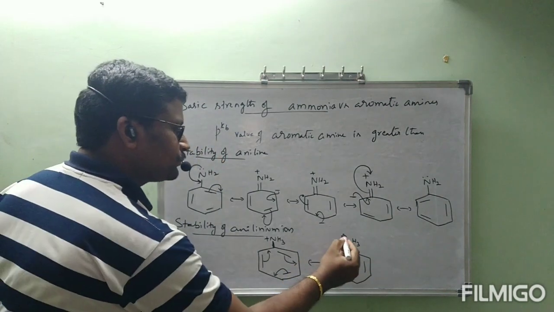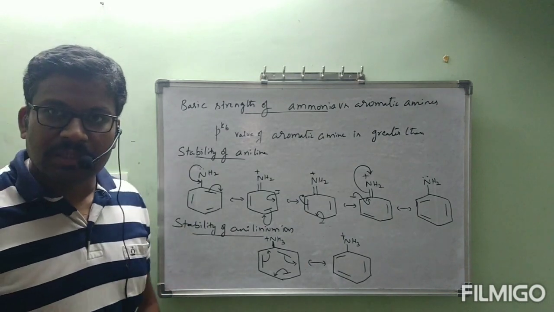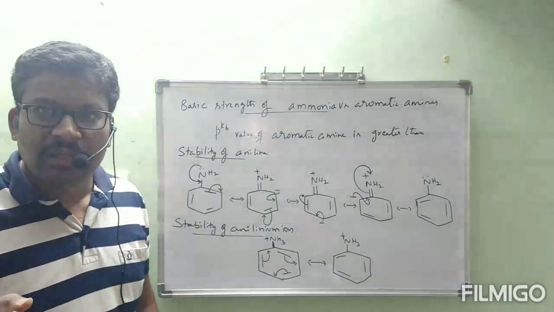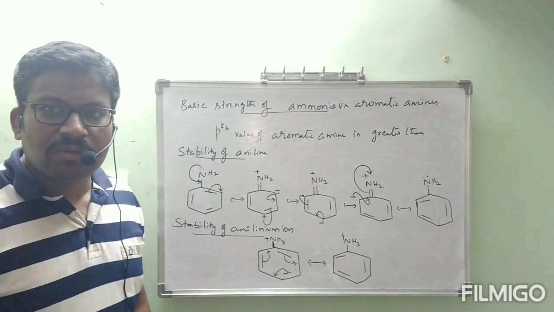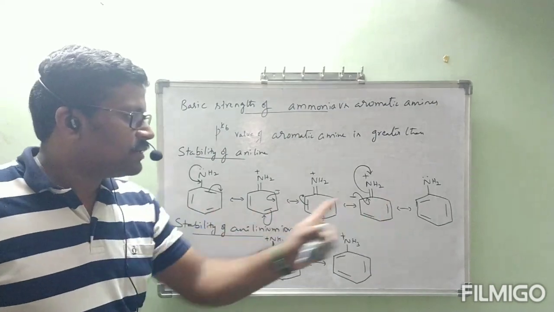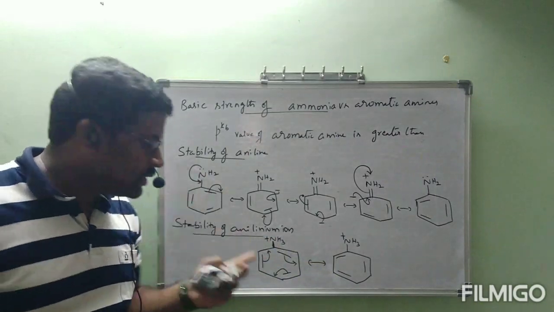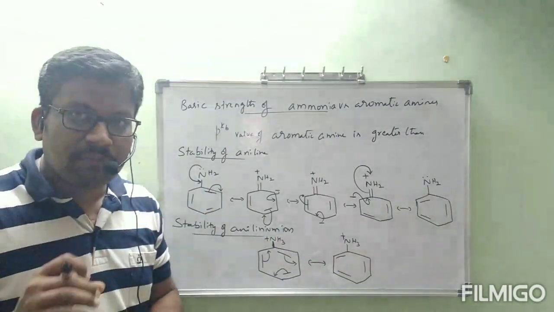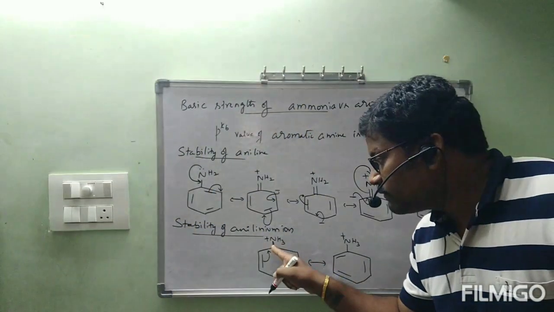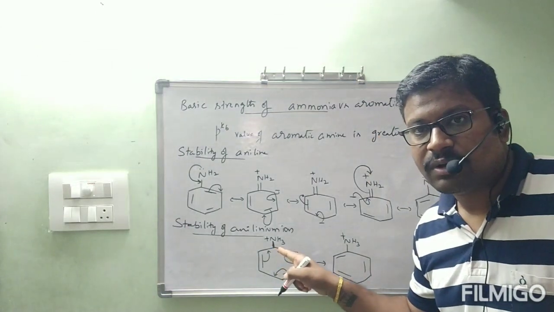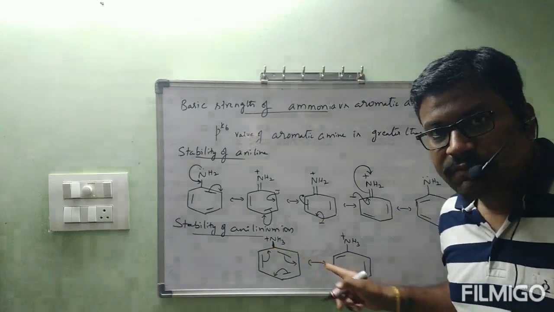This is the structure. Further, no resonance structure will be possible because nitrogen does not contain a lone pair of electrons. As nitrogen does not contain a lone pair, it cannot be involved in the benzene ring. So, no resonance structures with a lone pair of electrons on nitrogen are possible. Only two resonance structures for the aniline ion, those two, in the benzene ring only, without involvement of the positive charge on nitrogen. There is no chance of getting this bond as a double bond. Already I told you, nitrogen cannot form 5 bonds. So only two resonance structures are possible for the aniline ion.